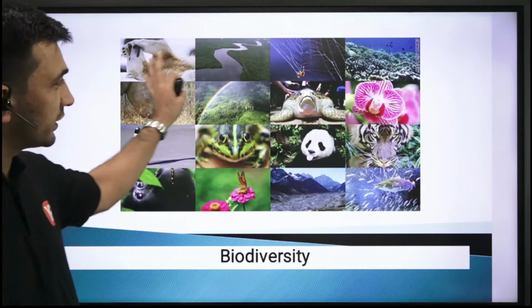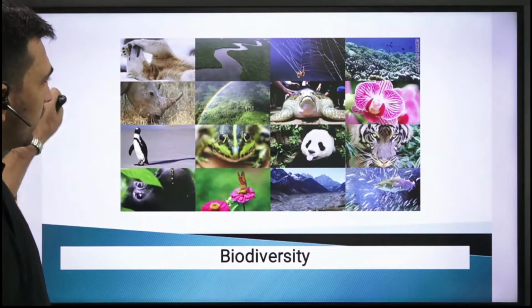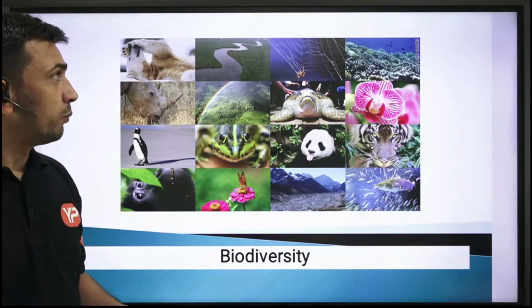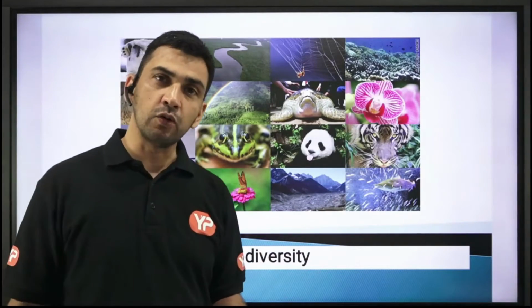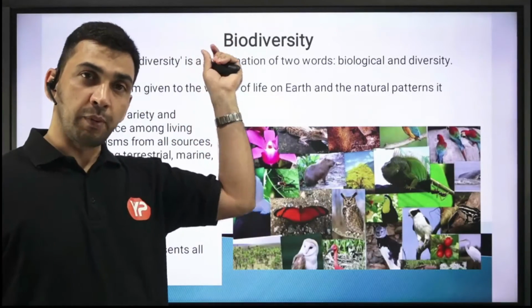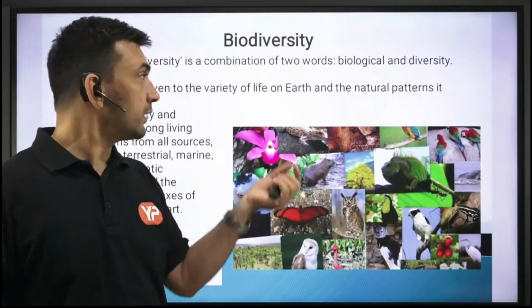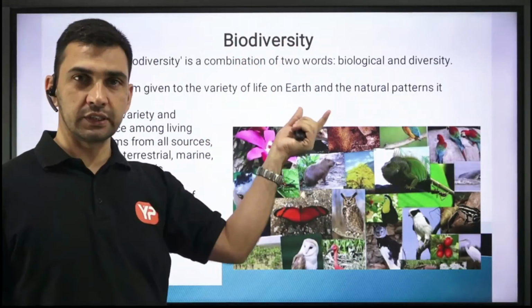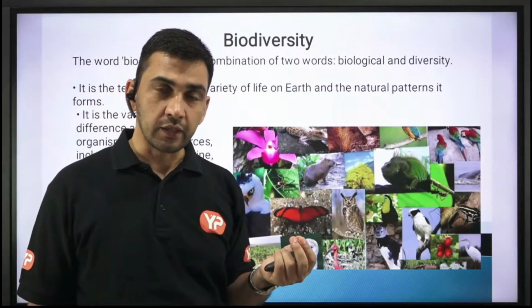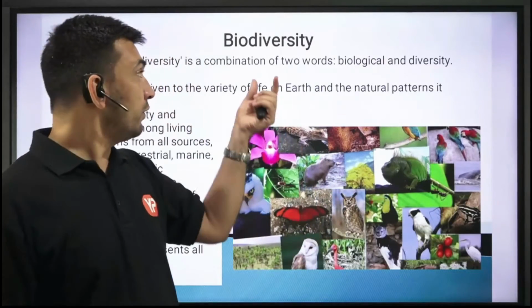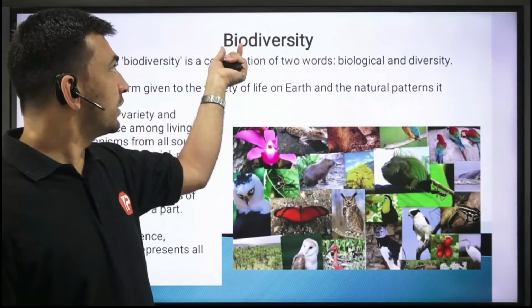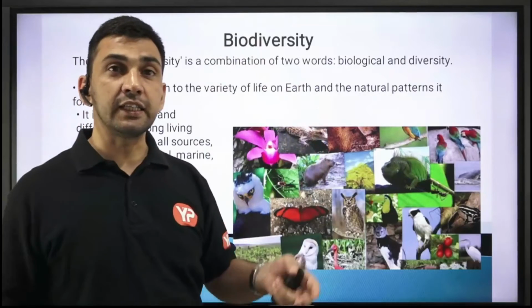So let us start with understanding the meaning of the term biodiversity. You can have a look at this particular picture. It is going to give you an overview of what biodiversity could mean, right? So basically when we say biodiversity, this particular word is made up of two words. The first portion, bio, means biological, and the other term is diversity. So diversity is the variety in something, right? Like different forms. So when we talk about the variety in biological things or biological forms, different life forms, then we say it is biodiversity.